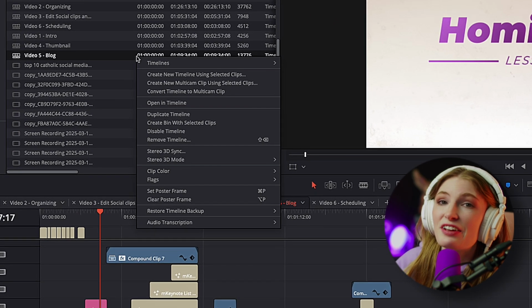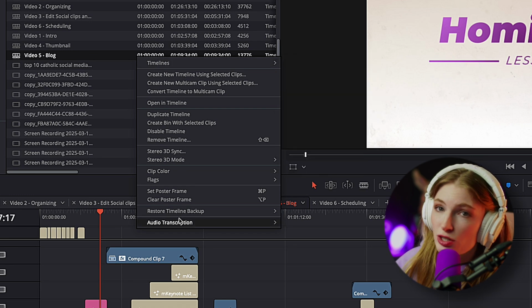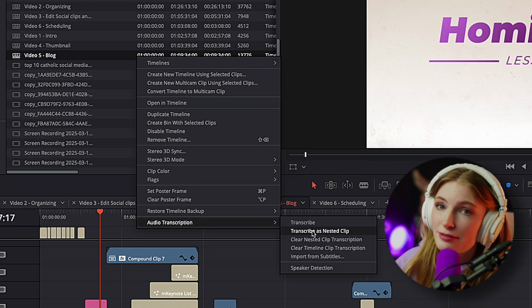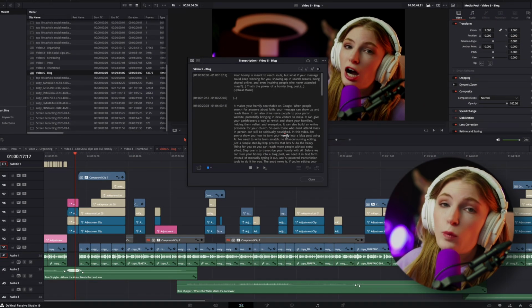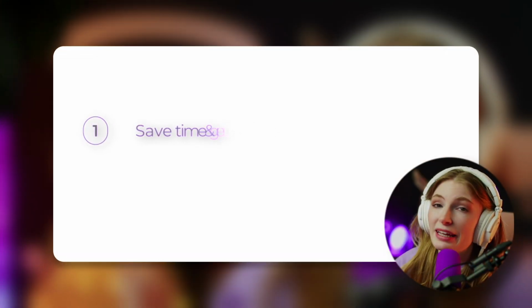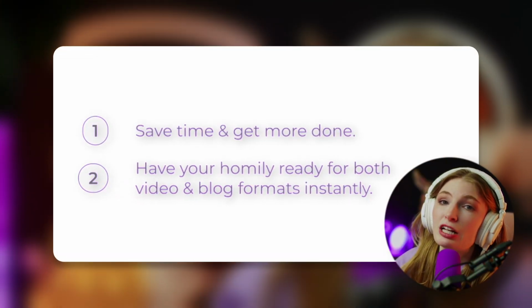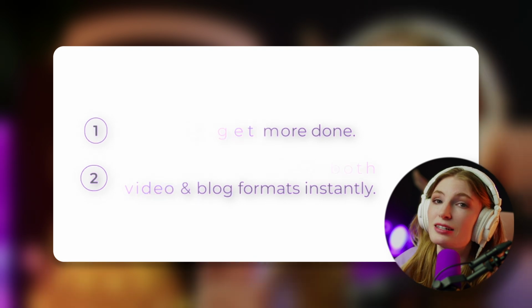The good news is, if you're editing your homily using DaVinci Resolve, you've already transcribed it. Simply copy and paste the transcript while you're editing so you can generate the blog post at the same time as when you're finalizing your video. A great thing about using DaVinci Resolve is by transcribing while you're editing, you save time and get more done, and have your homily ready for both video and blog formats instantly.